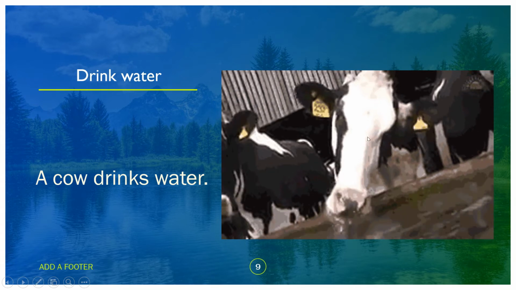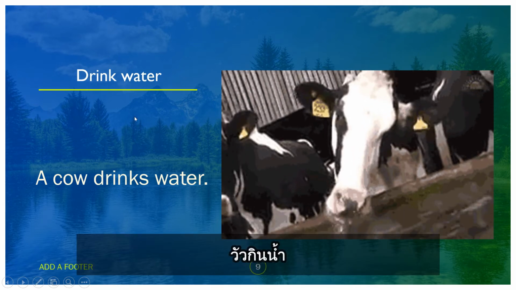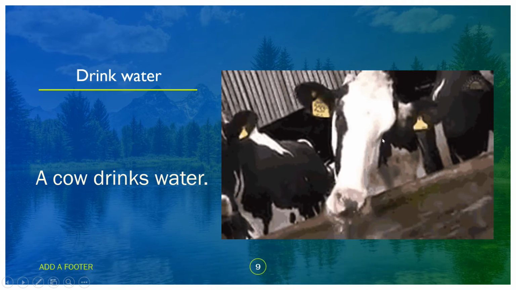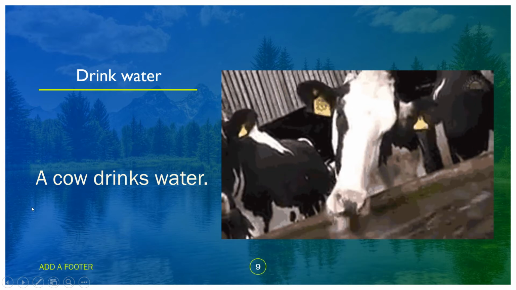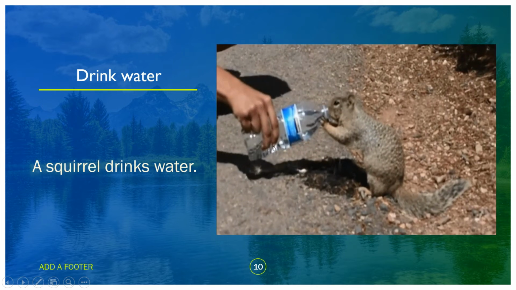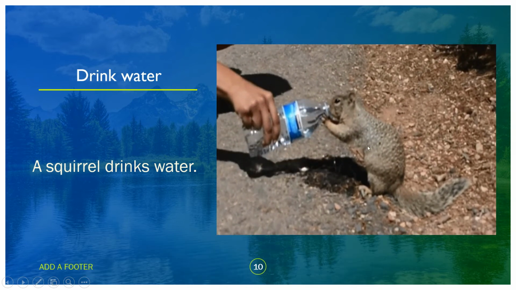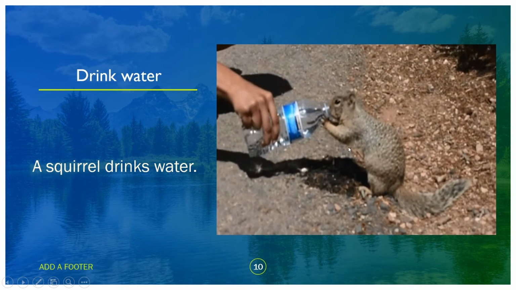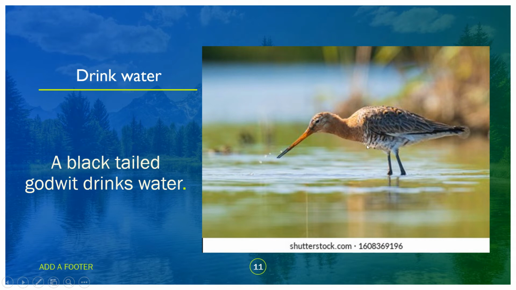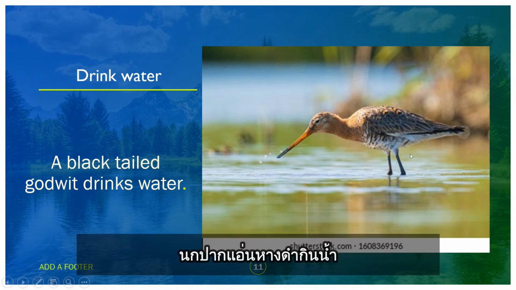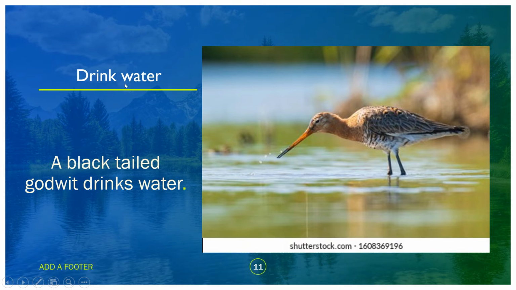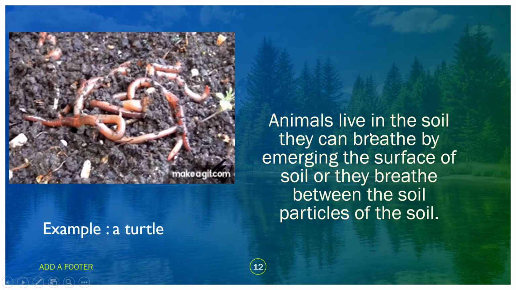Next one, we have drink water. Is it necessary for the cow to drink water? Yes, necessary. The cows drink water to survive. We also have a squirrel. A squirrel drinks water. Is it necessary? Yes, a living thing like a squirrel needs water to survive. What about the black-tailed godwit? Is it necessary to drink water? Yes, it's necessary. Otherwise, she will die.